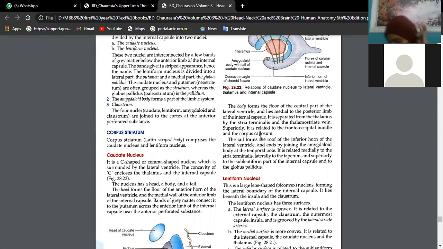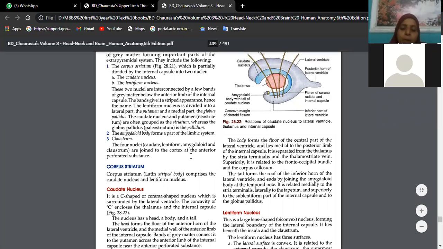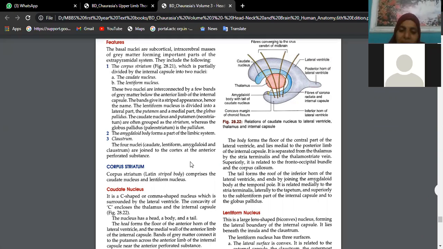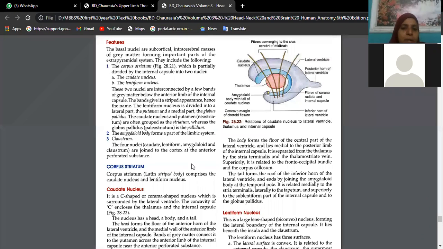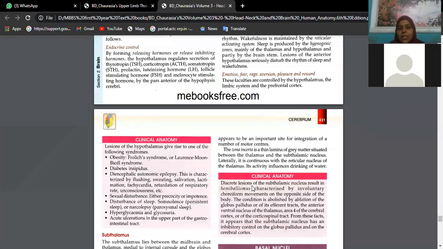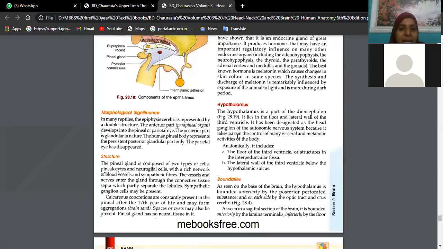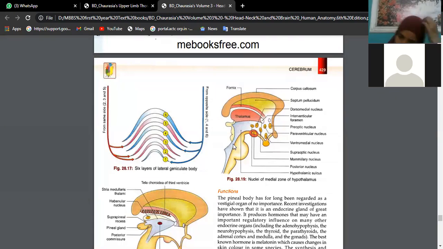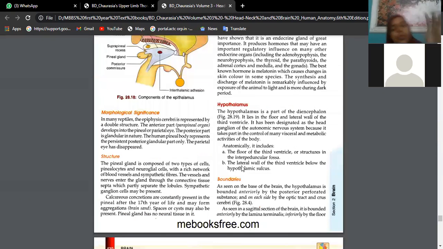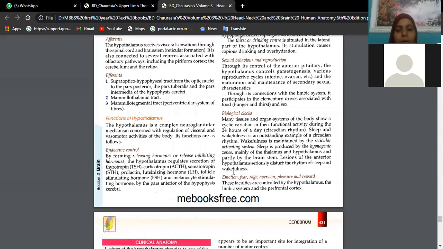Caudate nucleus is a part of basal ganglia. What are basal ganglia? It is the gray matter which is situated inside the white matter of cerebrum. When you see the cut section of cerebrum, outside we have gray matter, inside we have white matter. But inside the white matter also we have collections of gray matter, which is called basal ganglia, or basal nuclei. In that we have three components: thalamus, lentiform nucleus, and caudate nucleus.